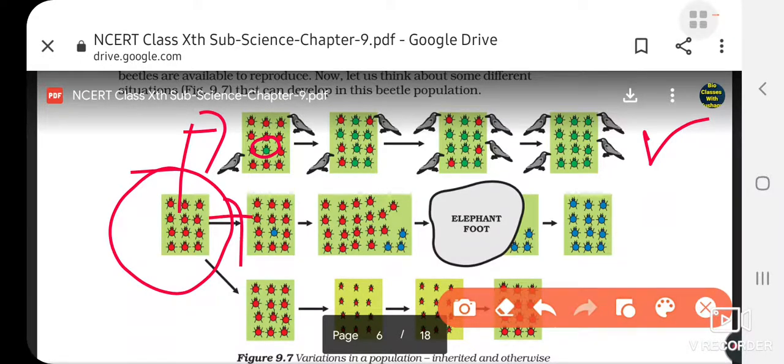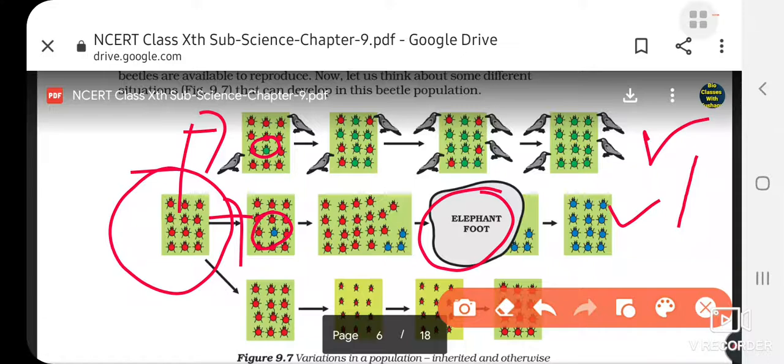Now see this second picture. Here, out of these red, one by chance became blue. Now see, red are multiplying, blue are also trying to multiply. Suddenly an elephant stomps on the colony of beetles. Okay, an elephant put its foot on the grass, and you see accidentally all the red beetles are killed and only blue got a chance to survive. And you see, this is how blue beetles have evolved. This is another way, that means by an accidental situation also a new color has evolved.